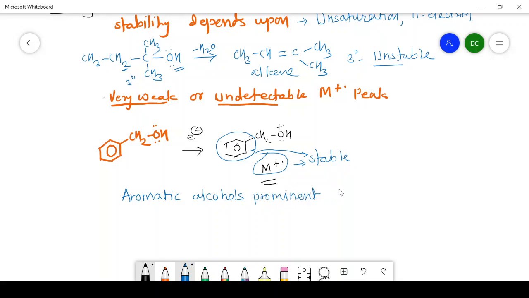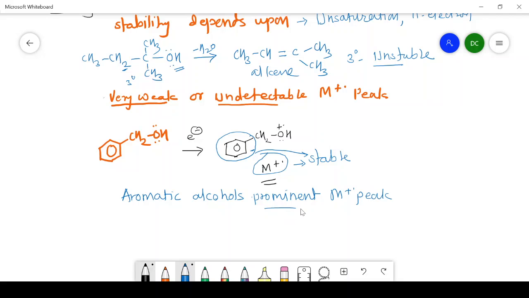Prominent means they have more intensity. So these are the characteristics of the molecular ion peak in alcohols: aliphatic alcohols show a very weak or undetectable molecular ion peak, whereas aromatic alcohols show a prominent molecular ion peak.